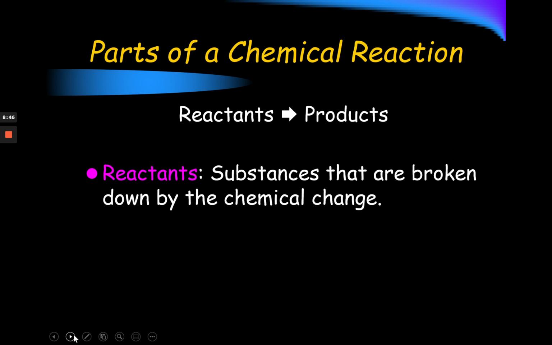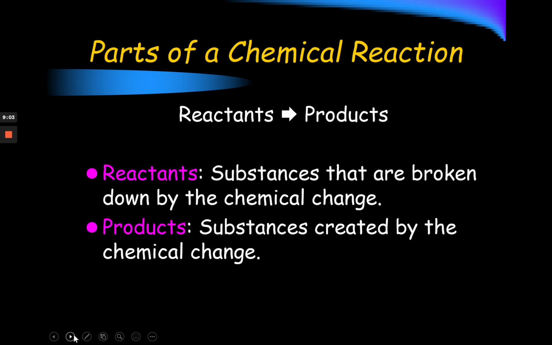So, parts of a chemical reaction. During a chemical change, the mass of the reactants, what goes in, equals the mass of the products, the things that go out. This is just a review of the key vocabulary. Reactants means the substances that are broken down by the chemical change. It's the things you start with. And then the products, these are the things that are created. These are considered the output. And then that arrow means yields, which means to turn into or to make.